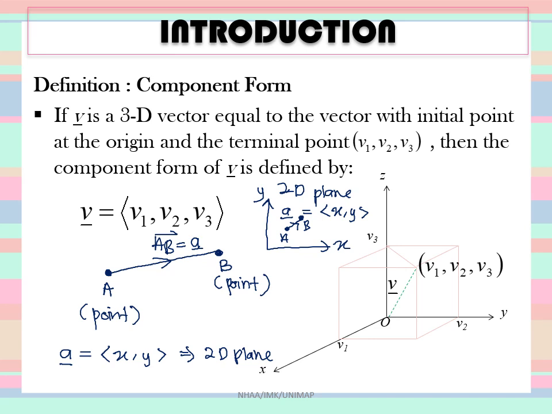But for a 3D vector, which consists of the x-axis, y-axis, and z-axis, remember this is 3D.